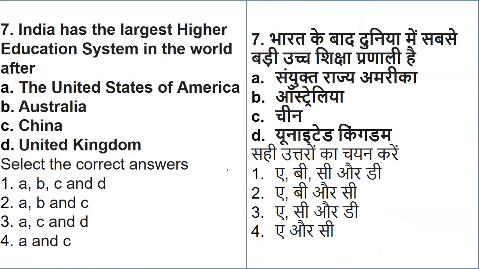So India is no doubt having a large education system, but after Australia, China, United Kingdom, and the United States. Statistics questions may not come, but I may add a question so that you are aware of this. Whenever we have a next class on higher education, we will focus more on the statistics part.